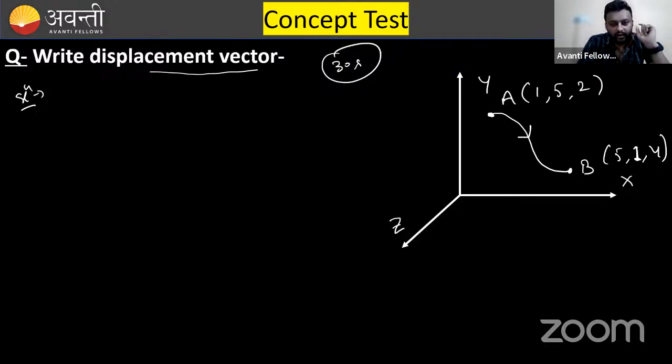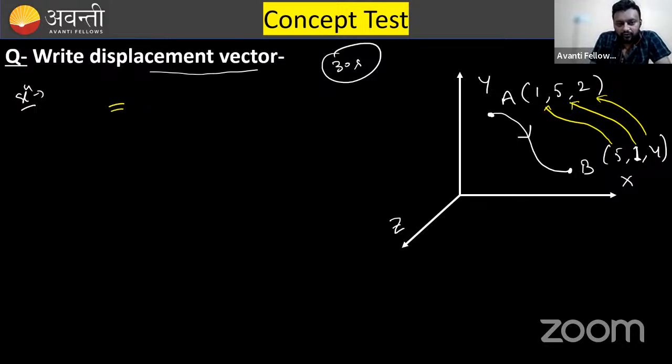Okay, someone is saying 4i. Bhavnagar is saying 4i minus 4j plus 2k. Okay, very good. So what you should do, displacement vector is what? Final position. This is final position. This is initial position. Subtract the coordinates x and x, y and y, z and z. Final minus initial. 4i minus 4j plus 2k. Now I'm subtracting. Very good.